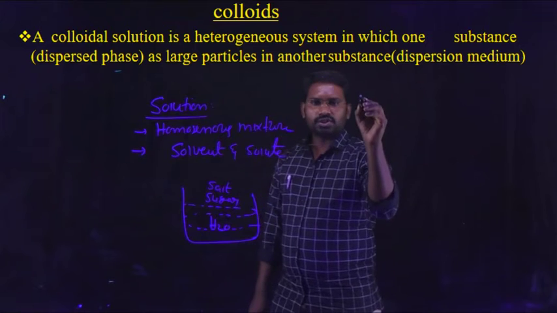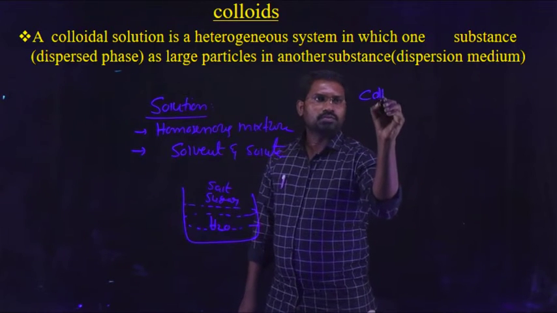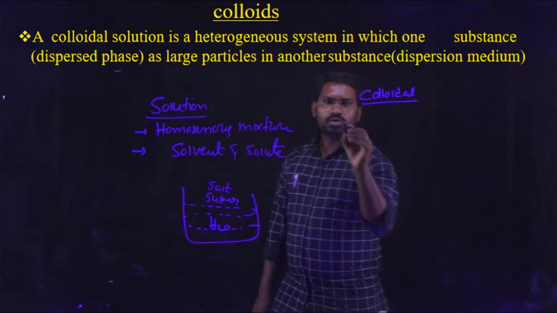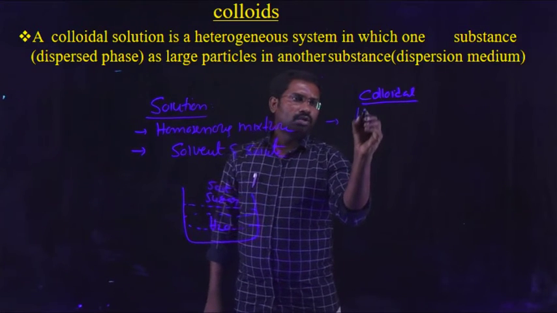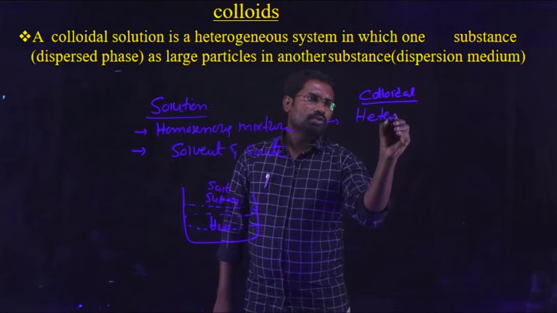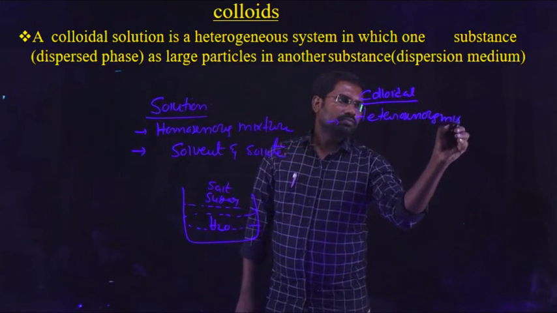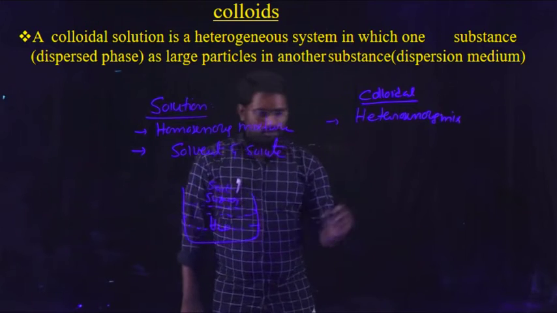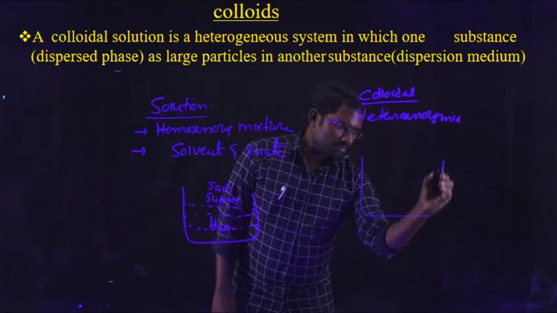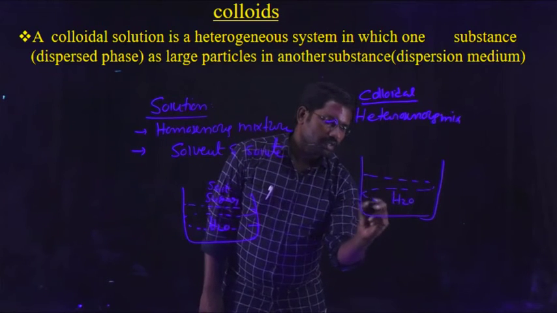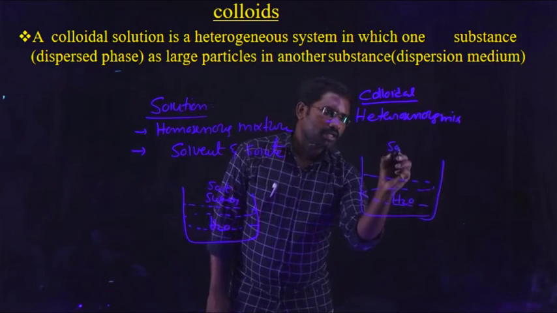So come to the definition of the colloidal solution. A colloidal solution is a heterogeneous mixture. For example, take water in a beaker and add a little bit of sand particles.